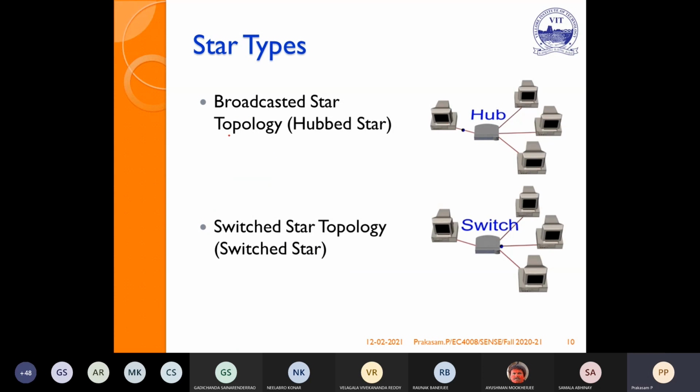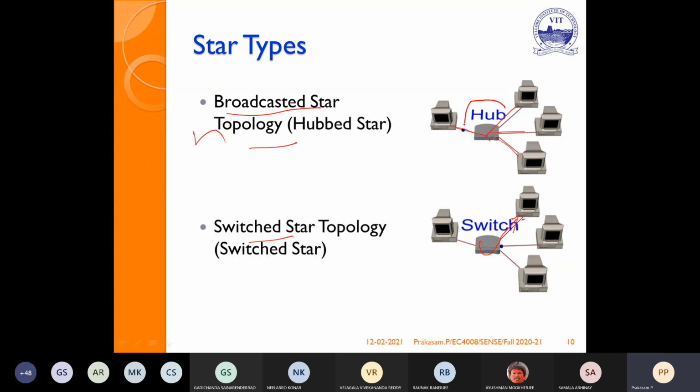So it contains two types. One is the broadcast star topology, which uses a hub. The hub will broadcast to all. Only if the address matches, it will receive, otherwise it will discard. With a switch, depending upon the respective address, it selects the destination, then it will transmit.